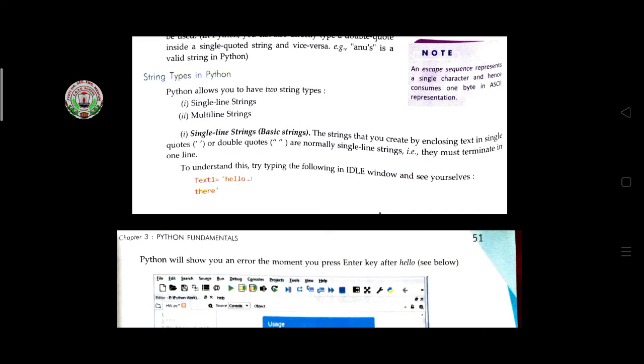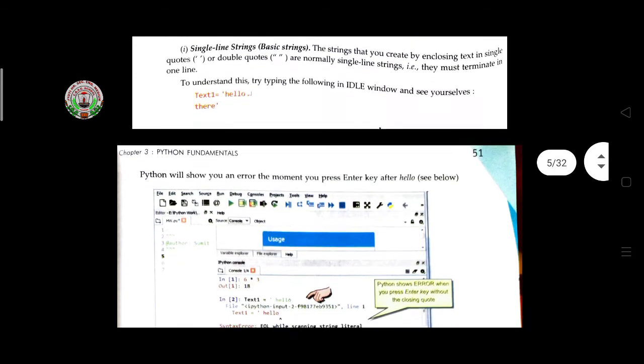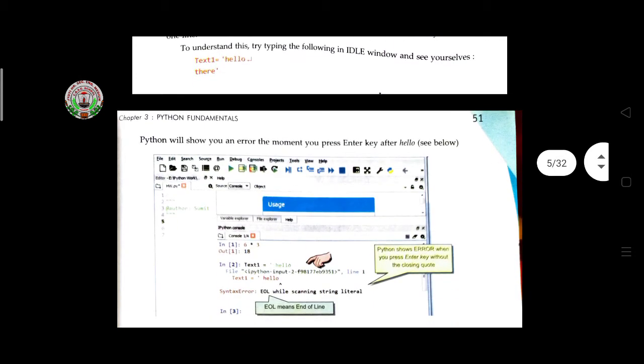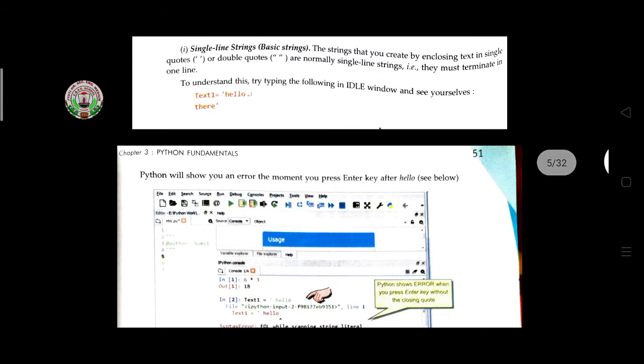Understand this: in the editor window, it is written text1 equal to single quote hello, then the programmer presses the enter key and types a closing single quote there.